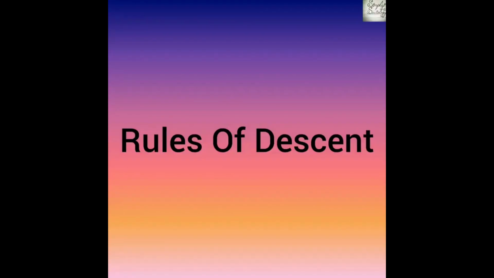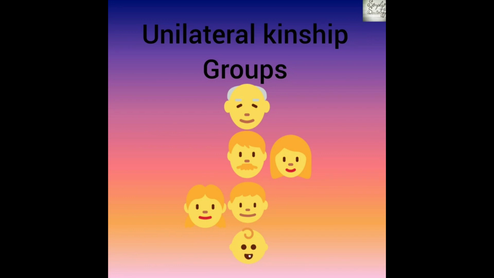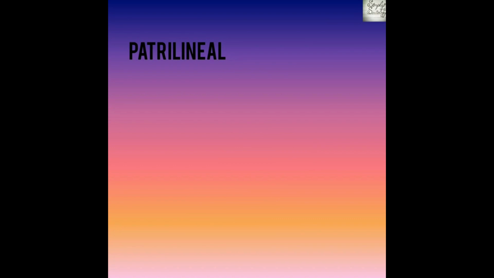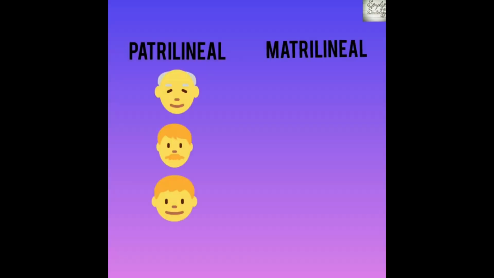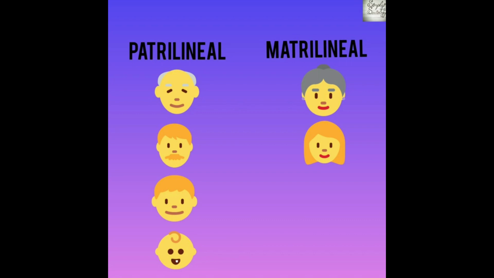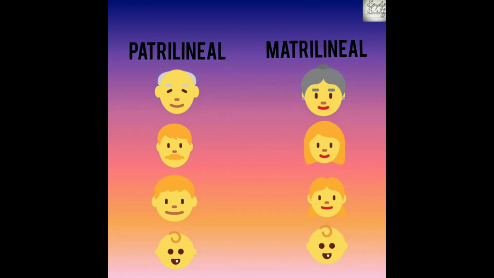There are several rules of descent in kinship. Unilateral kinship groups are those who follow one line of parental connection and completely ignore the other. It can be of two types, patrilineal descent and matrilineal descent. Patrilineal means through father's side and matrilineal descent means through mother's side.